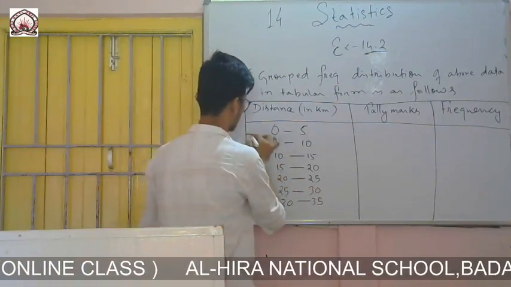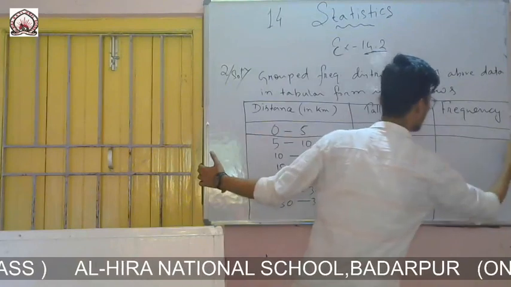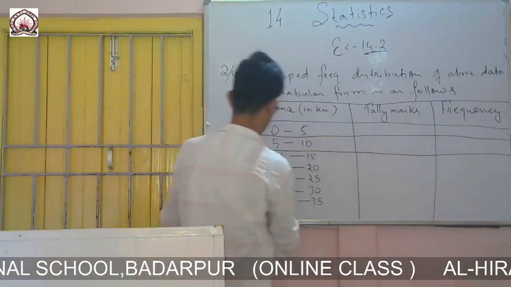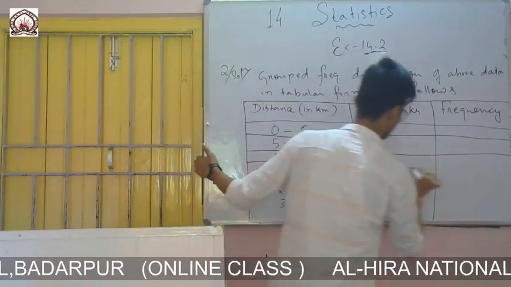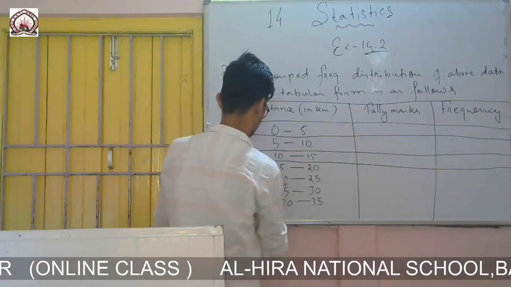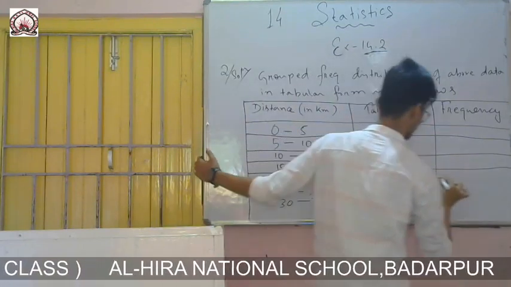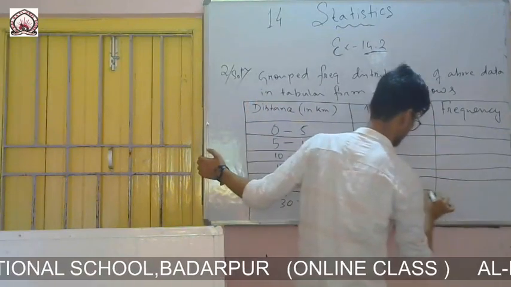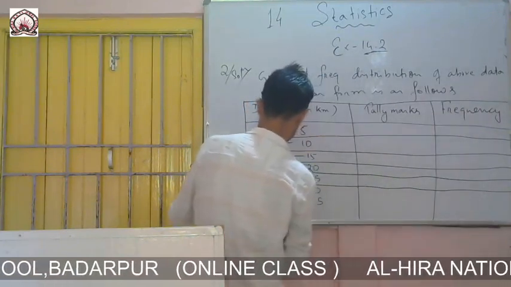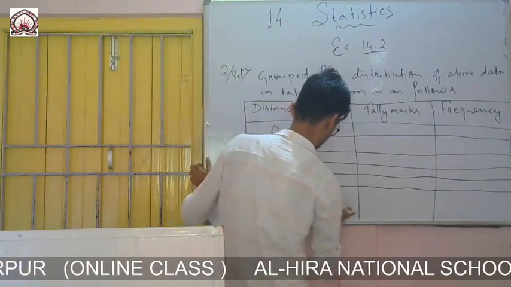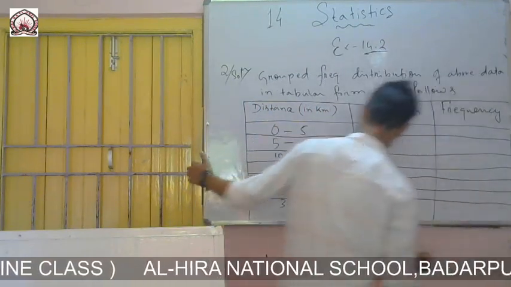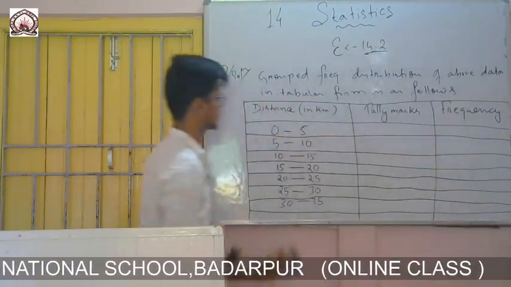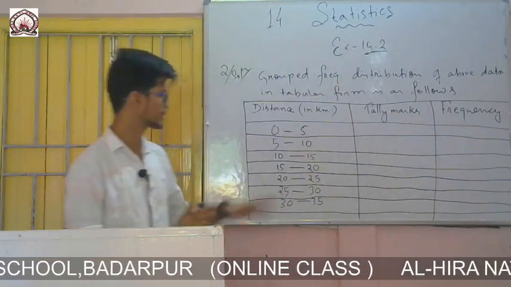And now let me give the lines. Sorry, it got a little congested, but hope you are viewing it easily.